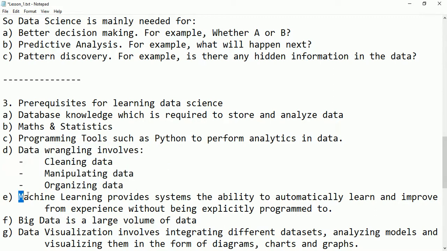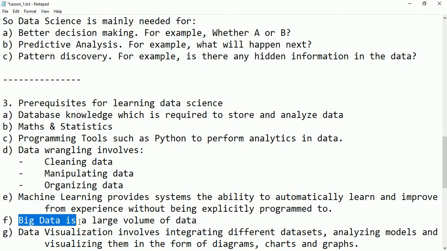Machine learning is also important, as it provides systems the ability to automatically learn and improve from experience without being explicitly programmed. Because we are analyzing the data using machine learning, we are feeding our data to the machine or the algorithms we are designing. So that is also important.